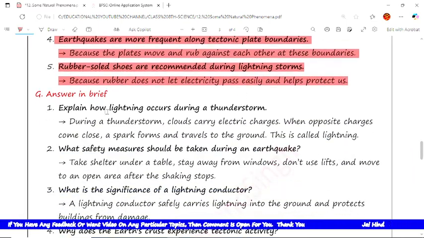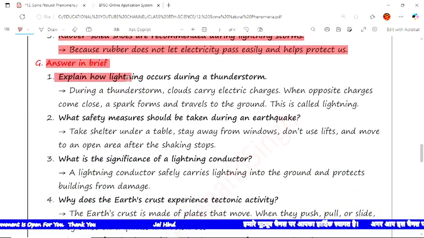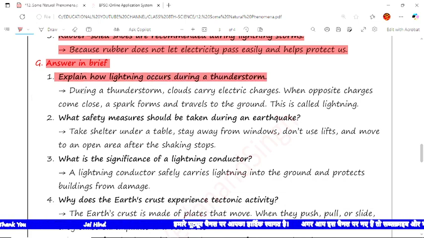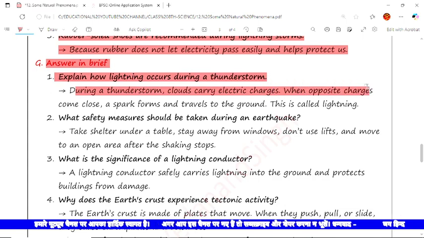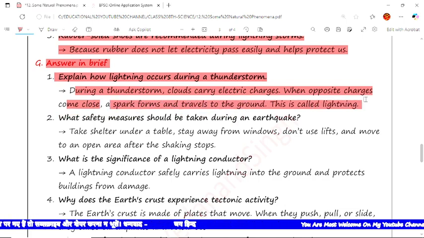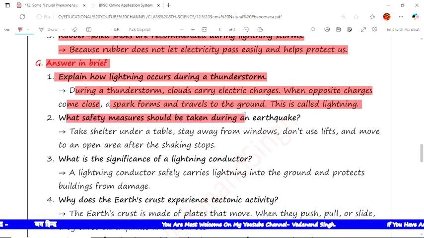Now the next type of question is answer in brief. The questions are here and we have to give the brief answer. The first question is: explain how lightning occurs during the thunderstorm. The answer is: during the thunderstorm the cloud carries electric charges, and when opposite charges come close, a spark forms and travels to the ground. This is called lightning.